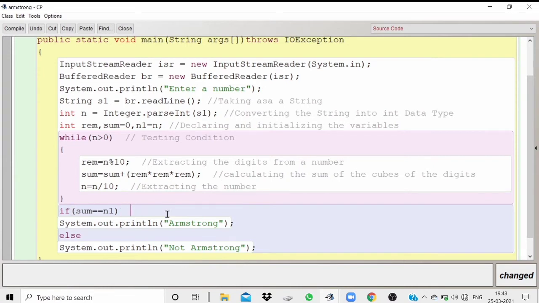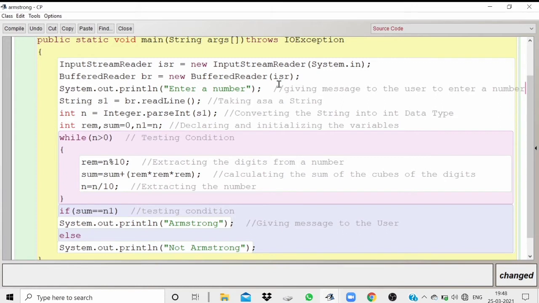Now here we'll be writing again the same testing condition. We are checking that sum is double equal to n or not. So here we can write testing condition, and here we can give a comment as giving message to the user. And here also we can give a comment as giving message to the user to enter a number.